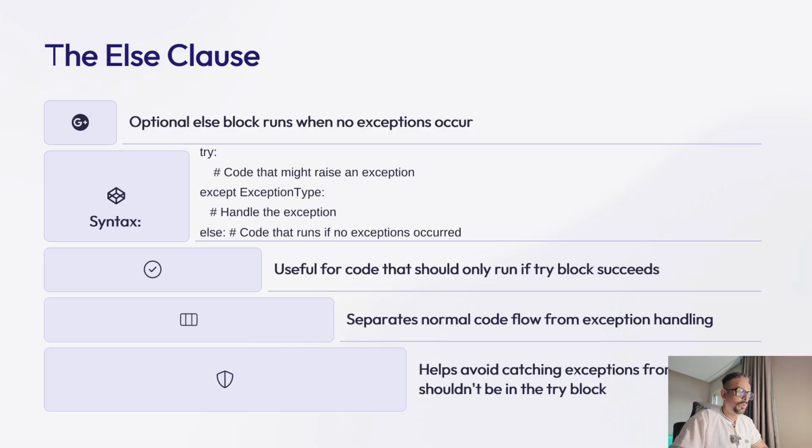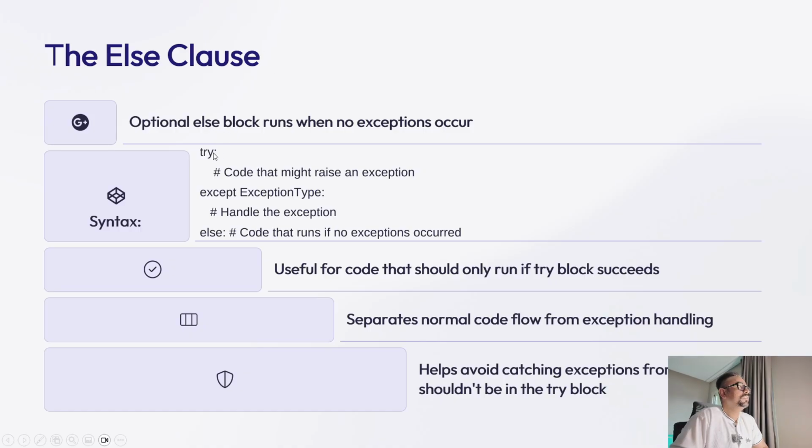Now we are going to talk about the else clause. The else clause in the try except statement provides a way to execute code only when no exception occurs in the try block. This helps separate normal code flow from exception handling logic. The else block only runs if the try block completes without raising an exception, and before any finally block, which we will see in our next slide. This is particularly useful when you want to perform certain operations only if previous operations were successful.